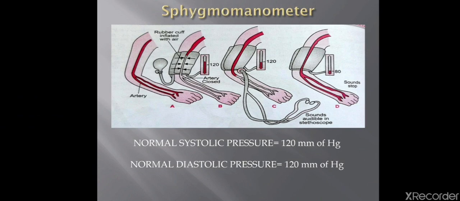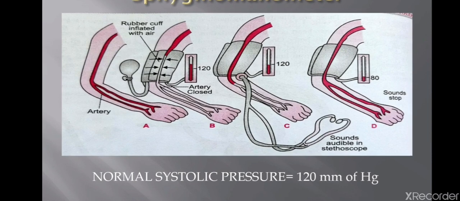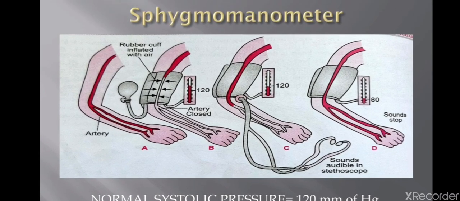Normal diastolic pressure is, no sorry, here it is 80 mm of Hg. There's a mistake here. So normal diastolic pressure is 80 mm of Hg. It is 120 by 80 that is the normal blood pressure of a healthy human being. If by mistake 120 is written here, please correct it. It is 80, not 120. Okay. So see the process of how the blood pressure is measured by sphygmomanometer.